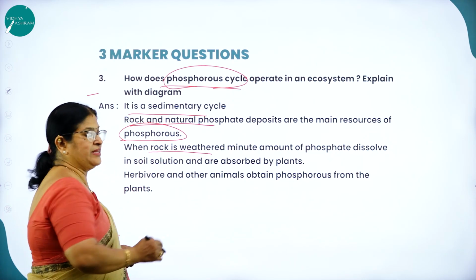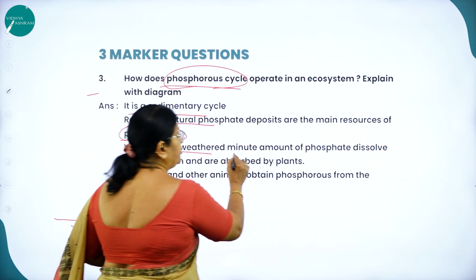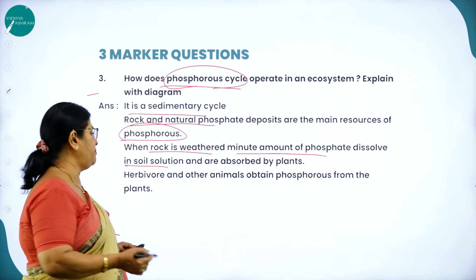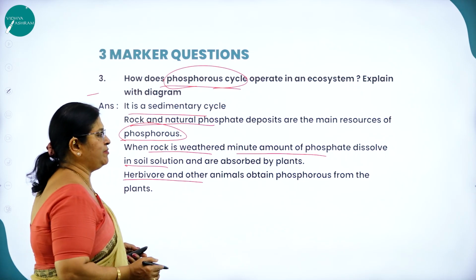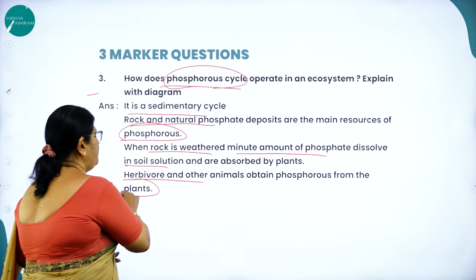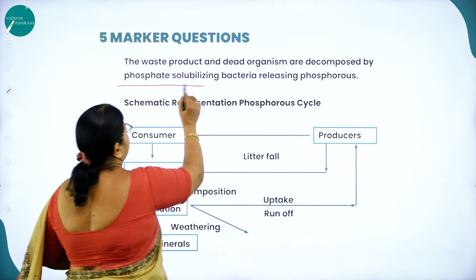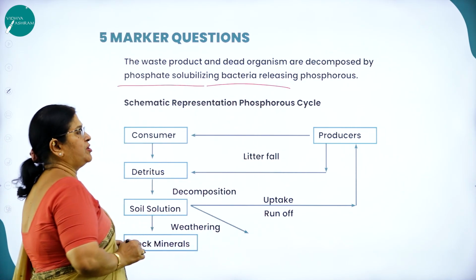When rock is weathered, what will happen? A minute amount of phosphate dissolves in the soil solution and is absorbed by plants. Herbivores and other animals obtain phosphorus from the plants. The waste products and dead organisms are decomposed by phosphate solubilizing bacteria, releasing phosphorus.